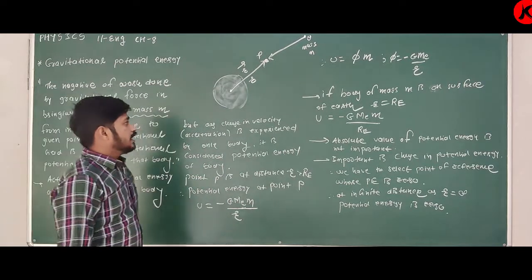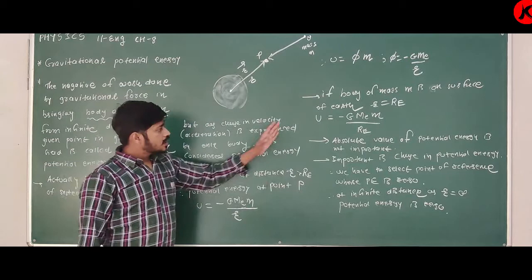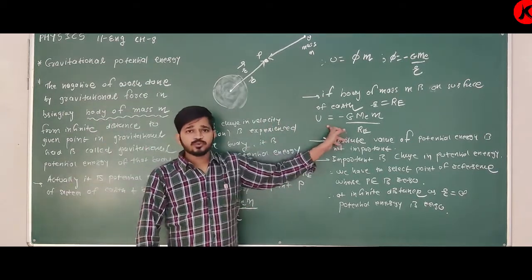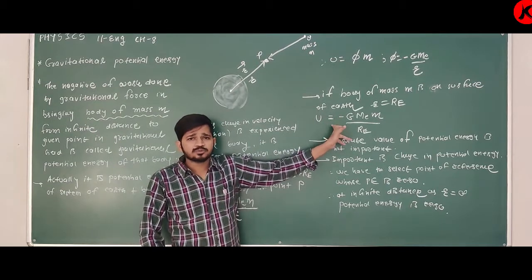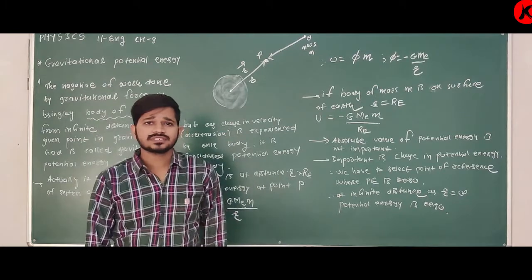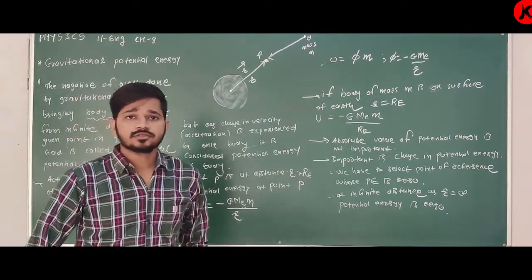If a body of mass m is on the surface of Earth, r is equal to R e. So U is equal to minus G M e m upon R e. This equation is important. Okay, so yes, it is gravitational potential energy.